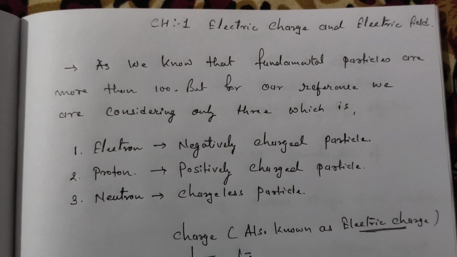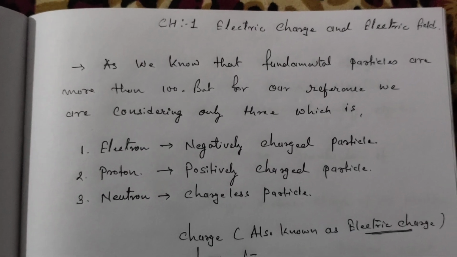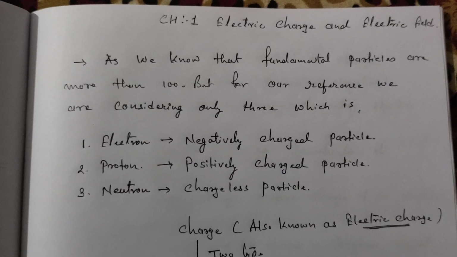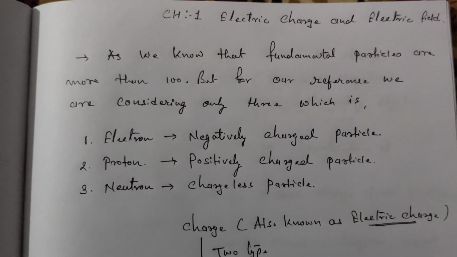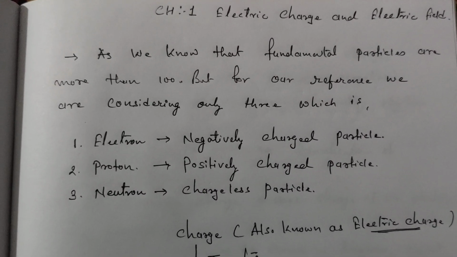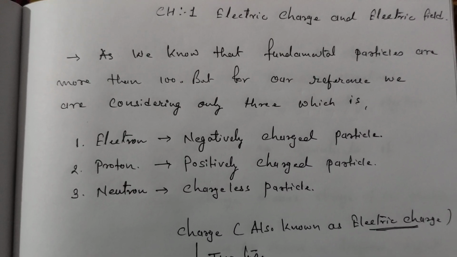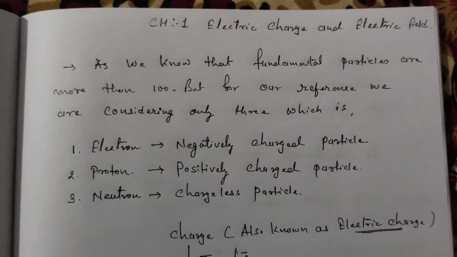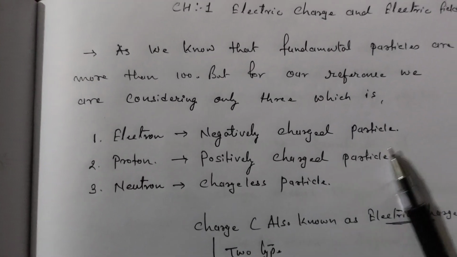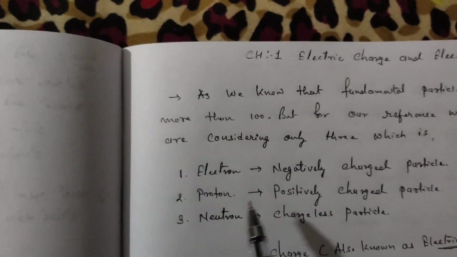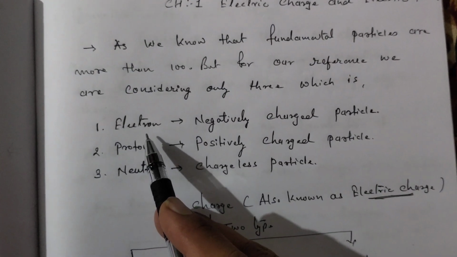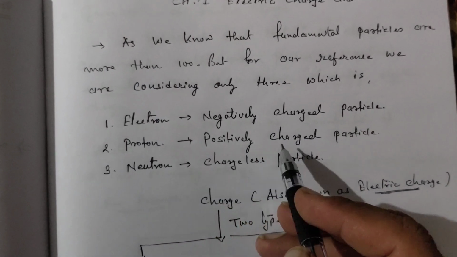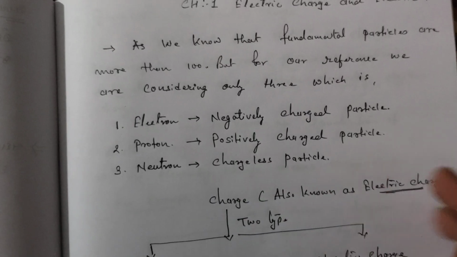like to discuss something regarding basics of charges. As you already told me regarding fundamental particles, which is more than 100, but here we are considering only three particles, which is known as fundamental particles. Over here we have three particles indicated as fundamental particles. So here we have first one, name is electron, which is indicated as a negatively charged particle. Proton, that means positively charged particle, and a neutron, which is chargeless particle.